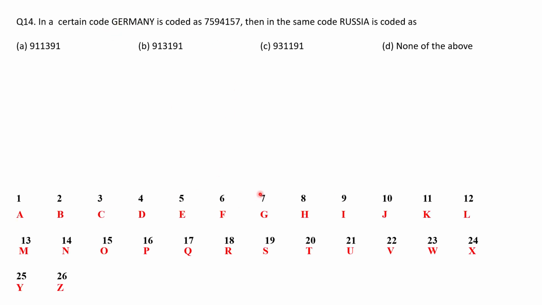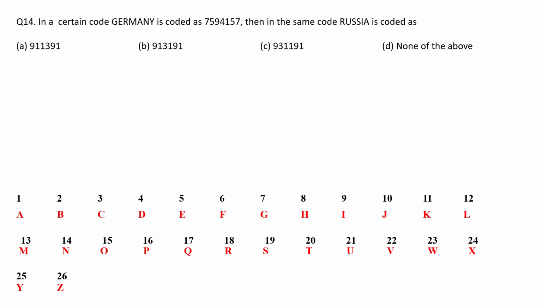See, G is coded as 7. So G is in the 7th place. E is coded as 5. E is in the 5th place. R is coded as 9. So R is in 18th place and 1 plus 8 will give 9. M is in 13th place, 1 plus 3 will give 4. A is in the first place, N is in the 14th place, so 1 plus 4 will give 5. And Y is in 25th place, so 2 plus 5 will give 7.